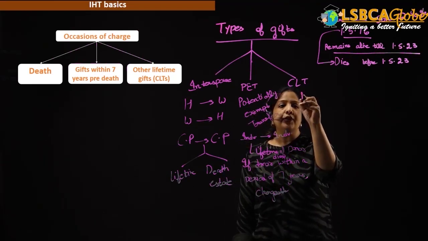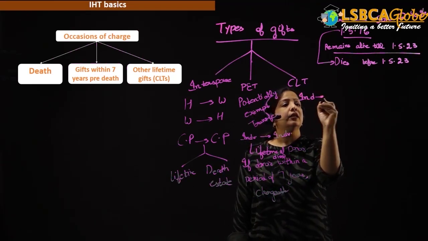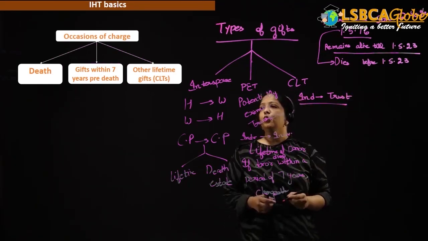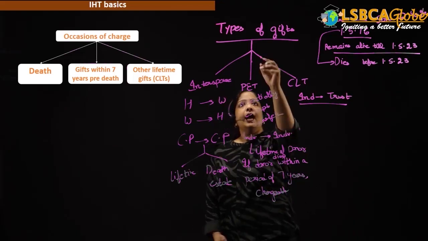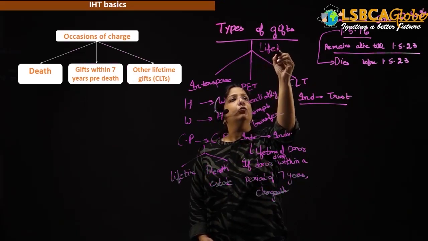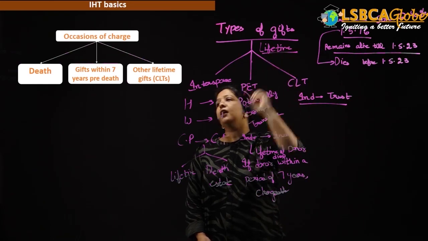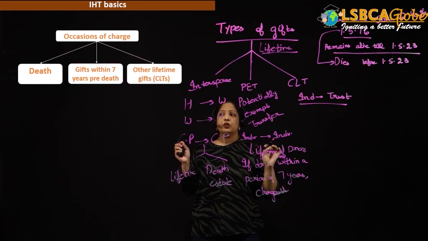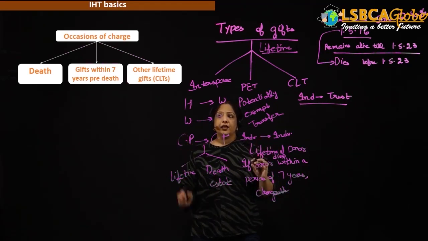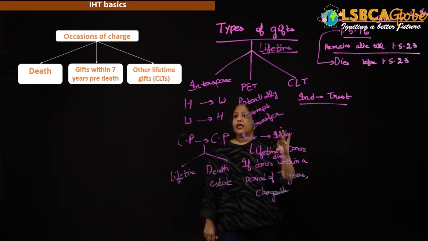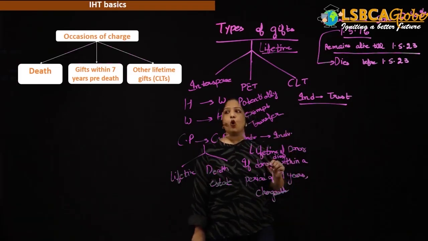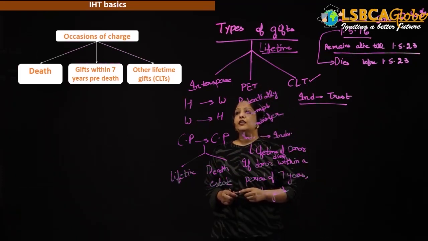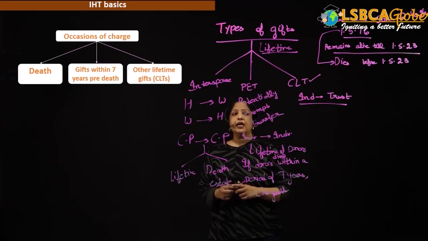Now, CLT. CLT is if an individual has given any gift to a trust. I am telling you all these lifetime gifts. If an individual has left anything to a trust during his lifetime, then it is called a chargeable lifetime transfer. Chargeable lifetime transfer. Right, class?